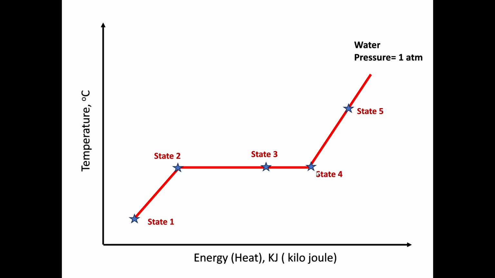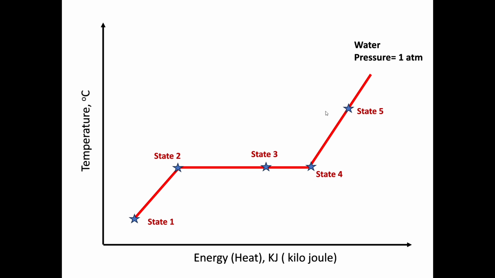In the fourth state the temperature is constant, but the phase has changed, so it will not be liquid anymore, it's vapor, it's saturated vapor. And in the fifth state it will be superheated vapor, and the temperature has been raised, so it's 300 degrees Celsius, but the pressure is constant from the beginning till the end.